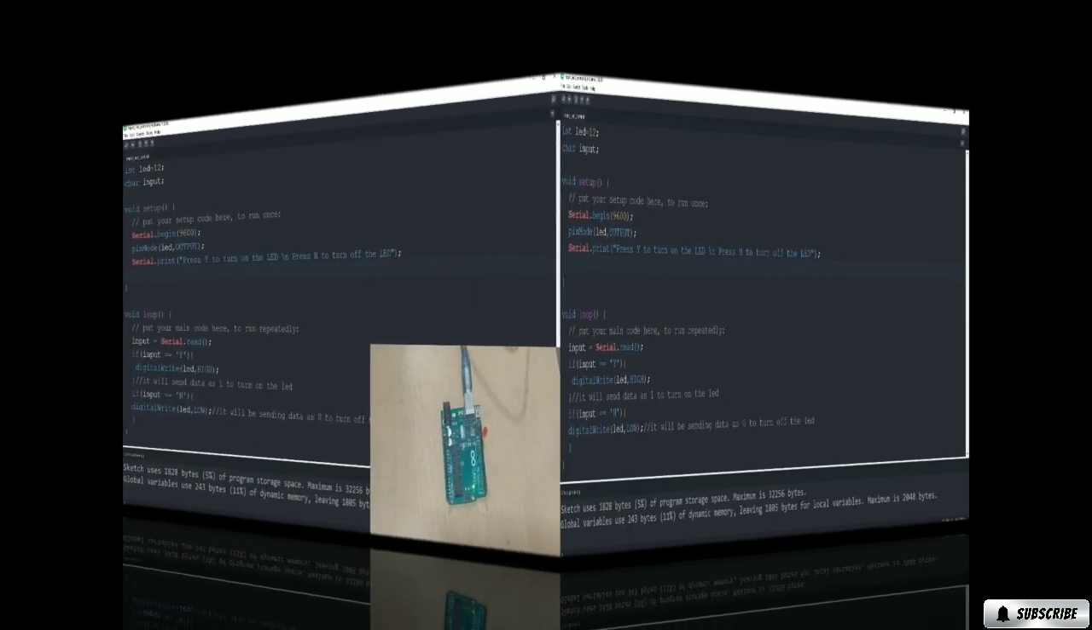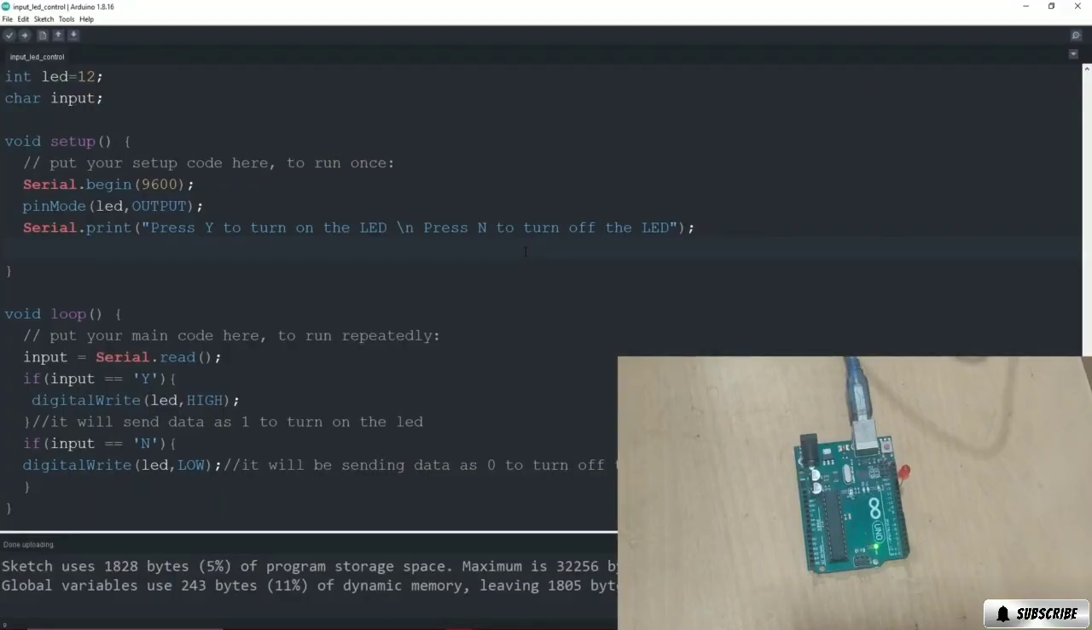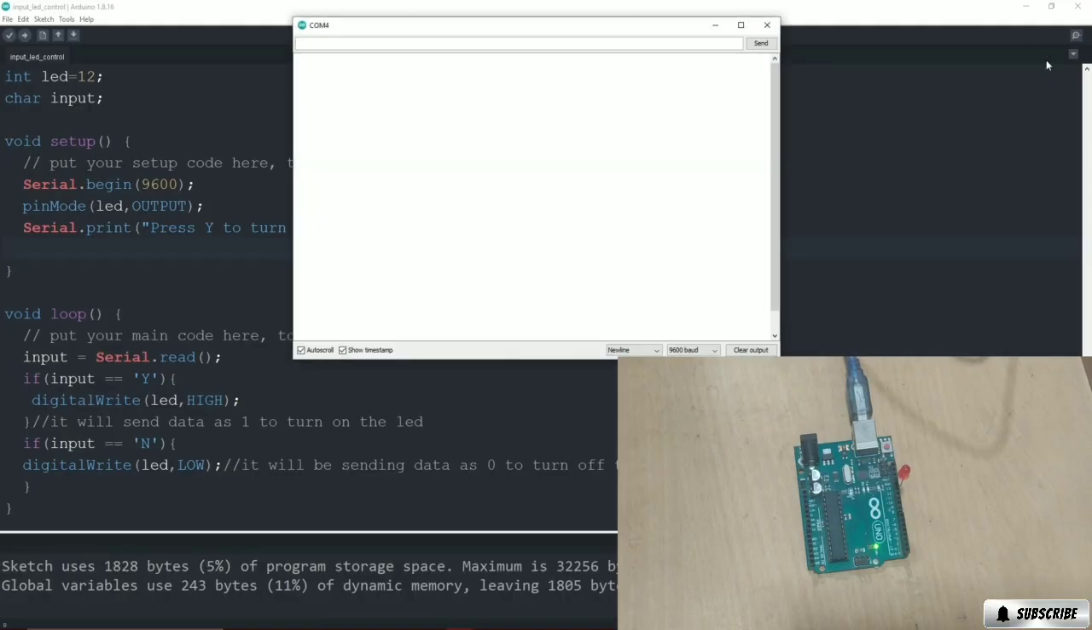So now our code is successfully uploaded onto our Arduino board, and you can see on the output screen that the LED is turned off. Now we will click on the serial monitor, and you can see it is asking to press Y to turn on the LED and press N to turn off the LED, as we have written in this serial print.